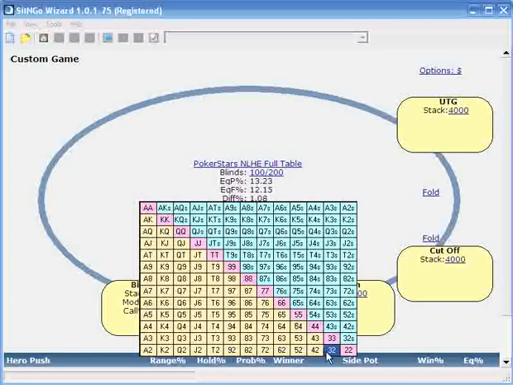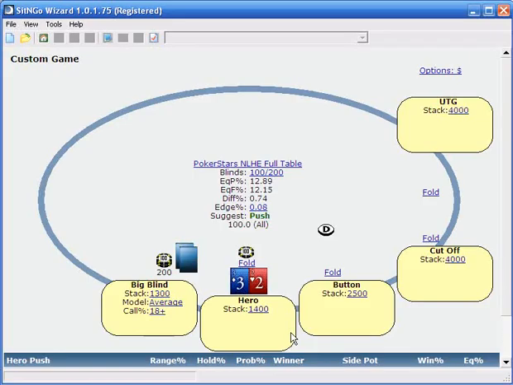So what does that mean? That means if we go to, say, deuce-3 offsuit, the weakest hand in heads-up, it's even worse than deuce-7, because the 7 can be useful, then we're still winning close to $7.50. And that's because there's already 300 on the table. Over 80% of the time, he's just going to be folding and giving us the blinds. And usually when he does call, since high unpaired cards significantly outnumber pairs, we're going to be up against two unpaired high cards and be about a 2-to-1 underdog. And that's why we're correct to shove with any two cards here.